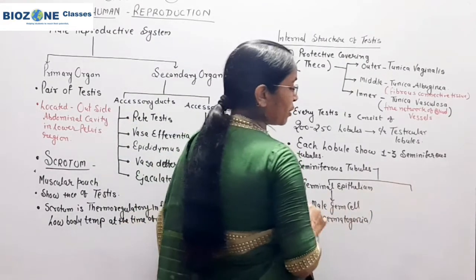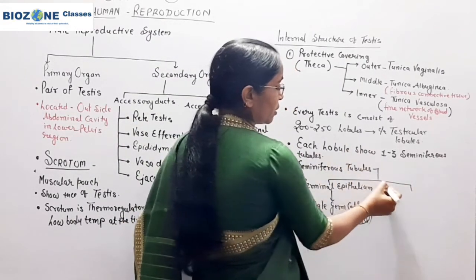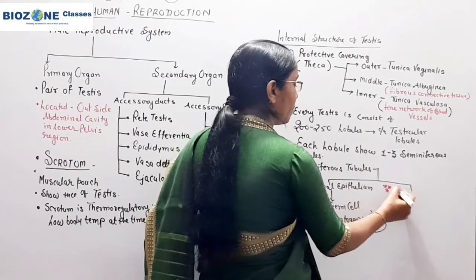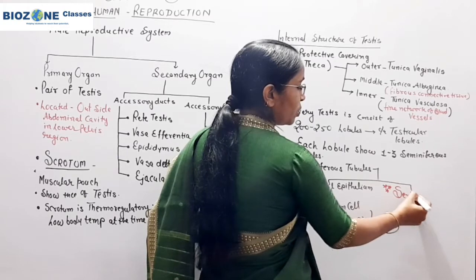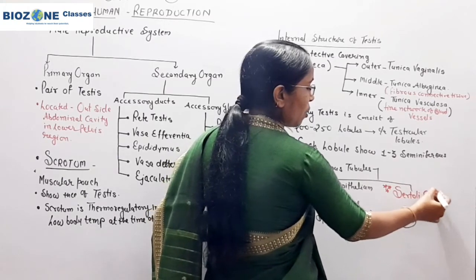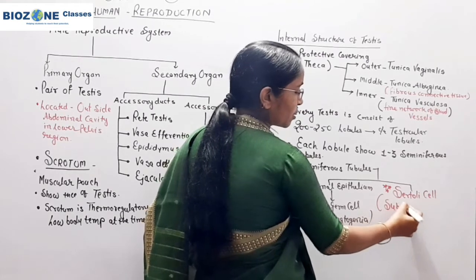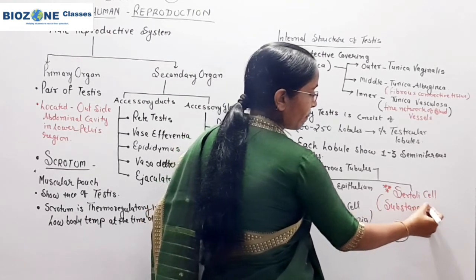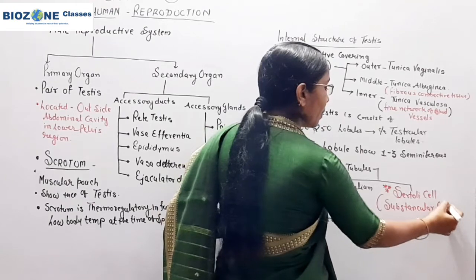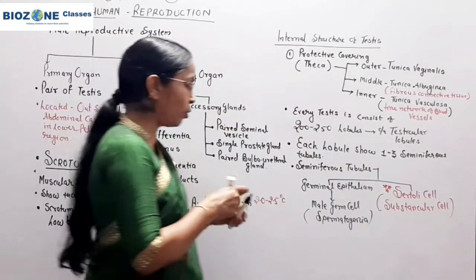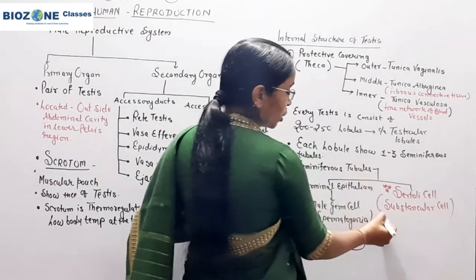The other special cells present in the testes are oval or somewhat elongated in shape. These are called Sertoli cells, also called sustentacular cells. So Sertoli cell or sustentacular cell, you remember, what is the main function?